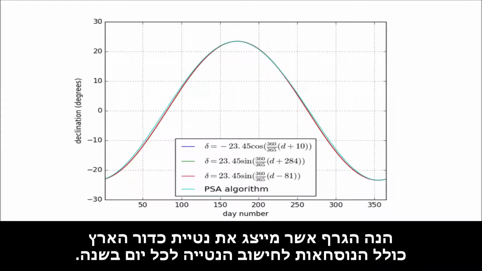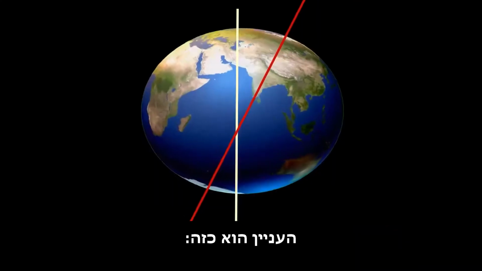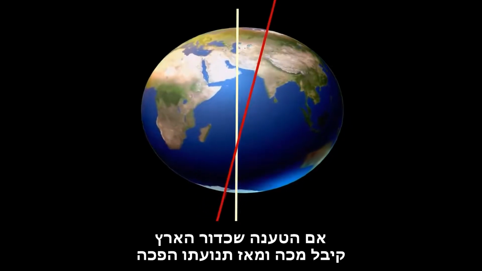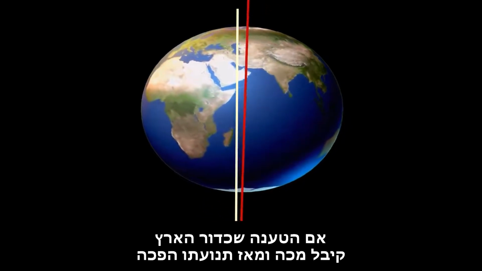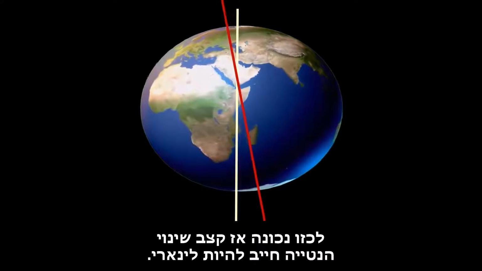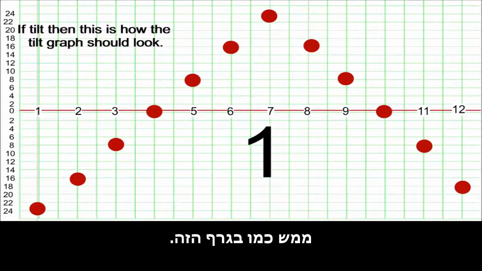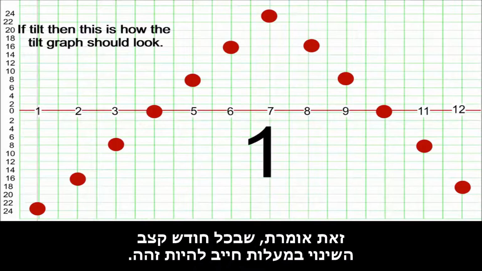Here is the graph that represents the inclination of the earth, including the formulas for calculating the inclination for each day of the year. The point is this. If the claim that the earth has received a hit and since then its motion has become such is correct, then the rate of change of inclination must be linear. Just like in this graph. This means that each month the rate of change in degrees must be the same.